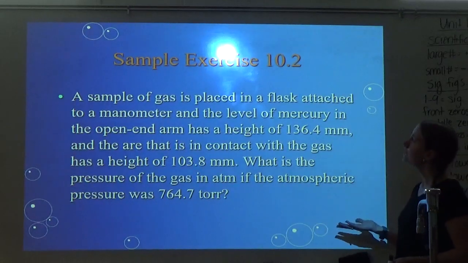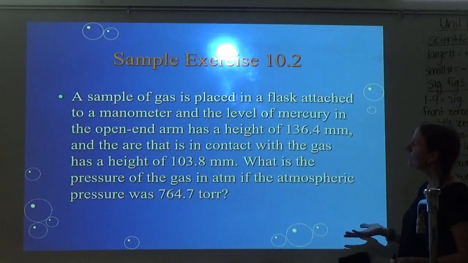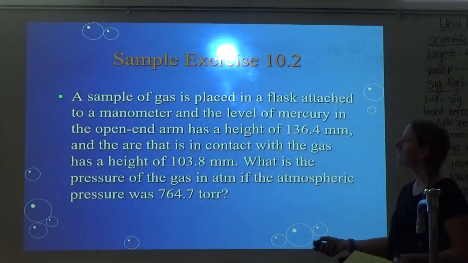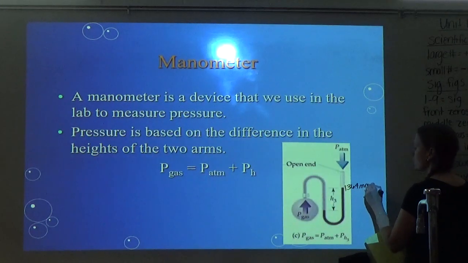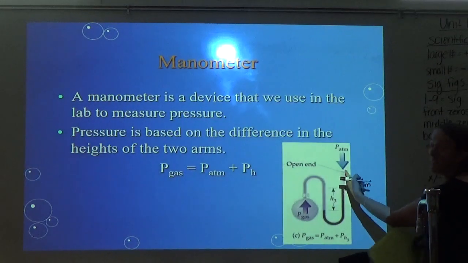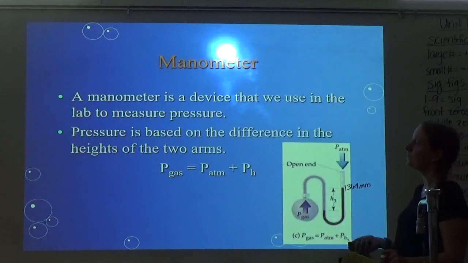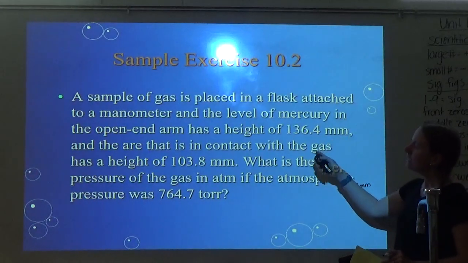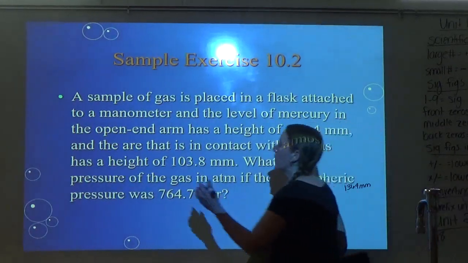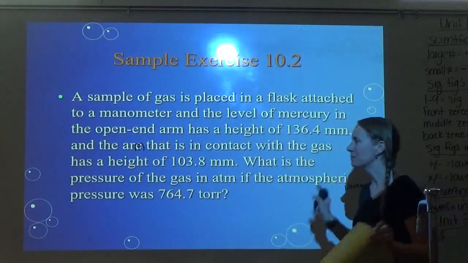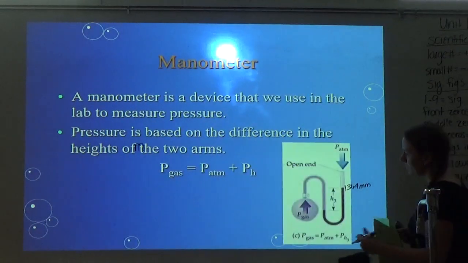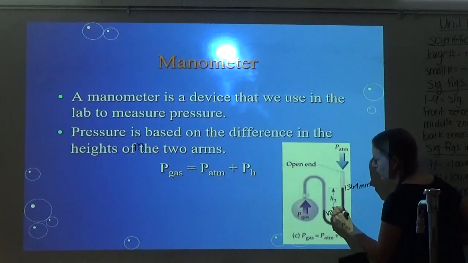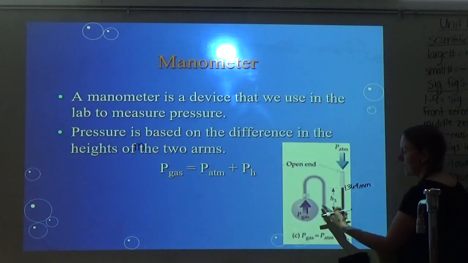It says a sample of gas is placed in a flask attached to a manometer, and the level of the mercury in the open end arm has a height of 136.4. So that we can see a visual of this, I'm just going to label it on here. So we have 136.4 millimeters. So see, that's the open end, because you might not be able to tell, but it's open. Oh, well, it tells you right here it's open if you can't see it. All right, and this should say arm. My gosh, me and my typos. And the arm that is in contact with the gas has a height of 103.8 millimeters. So that means this right here is 103.8 millimeters. Okay, so I have this height, I have this height.